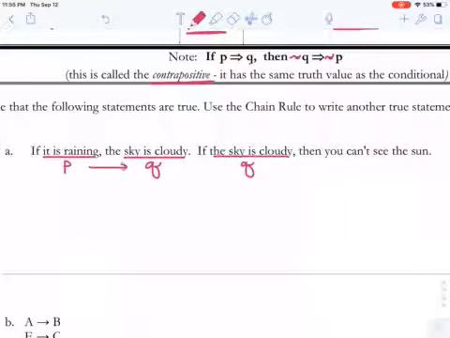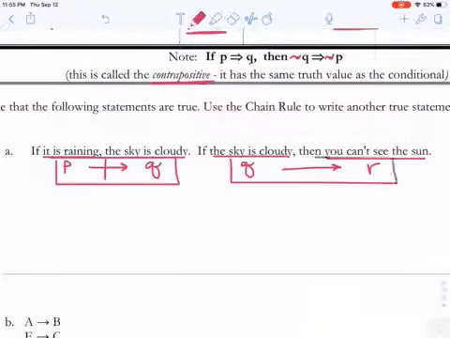So notice P implies Q. And then in the next sentence, we start with Q, so these are matching up. It says, if the sky is cloudy, then you can't see the sun. I'll give that another letter, R. So then Q implies R. If you think about it like dominoes, our dominoes are matched up here, right?